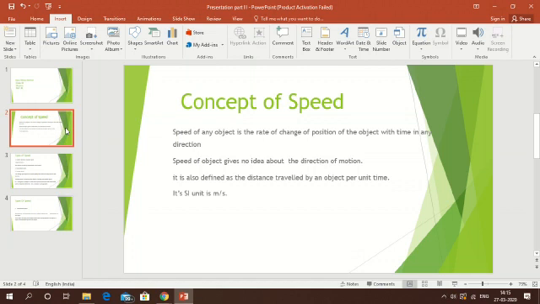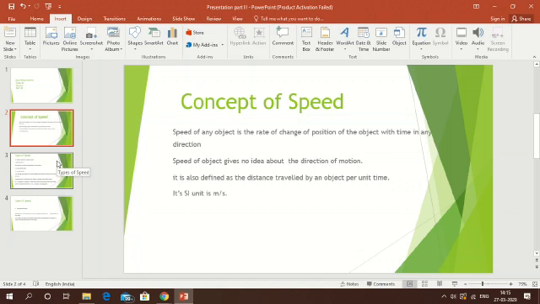It means speed is defined as the distance traveled by an object per unit time, or we can say speed is equal to distance upon time. The SI unit is meter per second. And remember, the speed of an object gives no idea about the direction of the object. It means it is a scalar quantity.